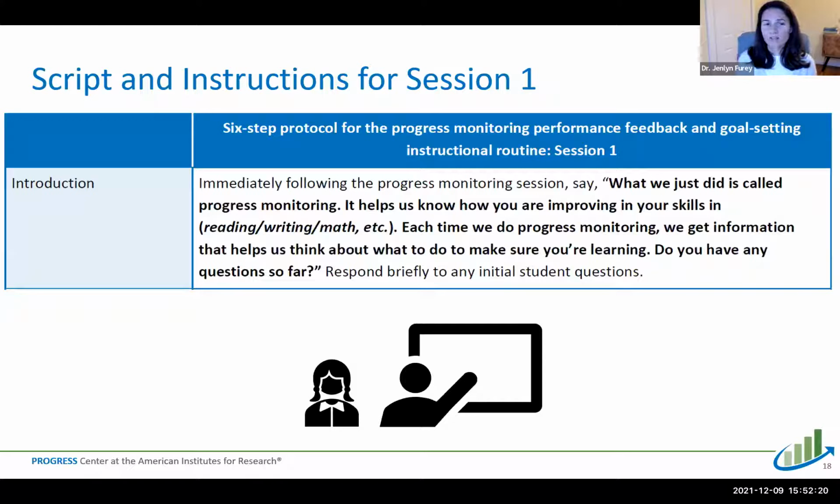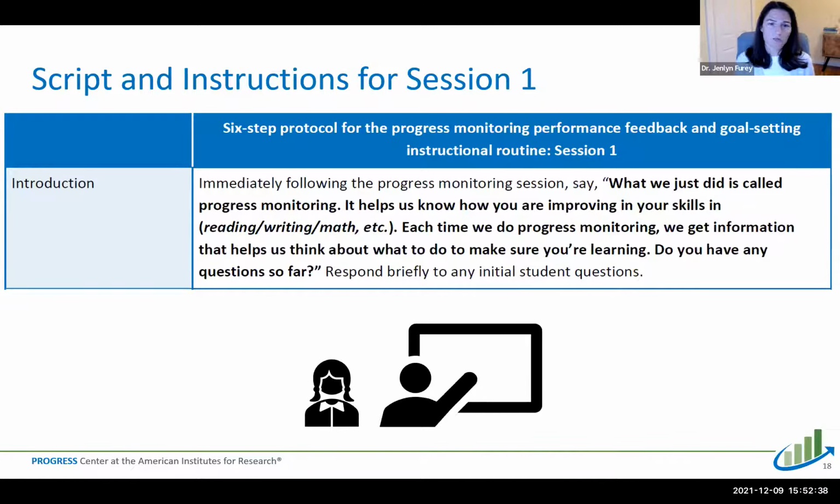And at this point, the student might have questions. A common question that they might ask is, is this graded? And typically this is a formative assessment. It's not part of a grade. So we would tell the student, no, it's not graded, but it's really important that you put forth your best effort because it's going to give us information about how you're learning and what you might need.